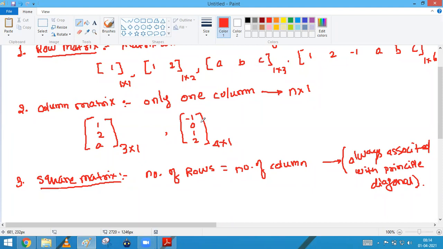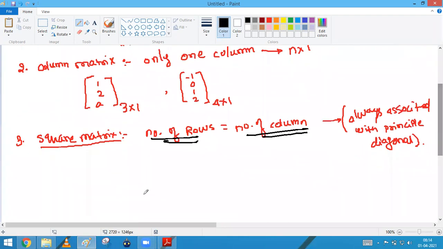Okay, because there is no principal diagonal in the row matrix and column matrix. But when you talk about the square matrix, the important thing that you have to remember here is that there will always be a principal diagonal. Now, after that, what is the condition? The condition is that the number of rows must be equal to the number of columns. That is called the square matrix, okay.